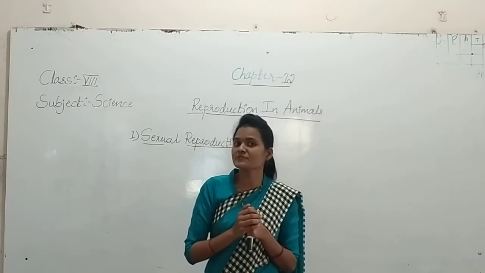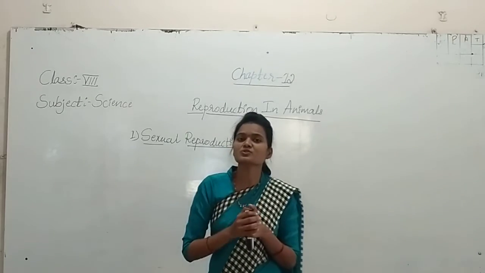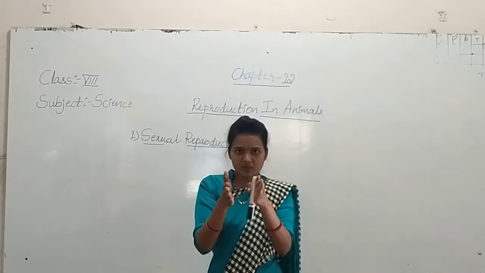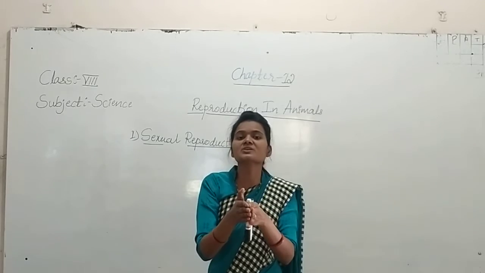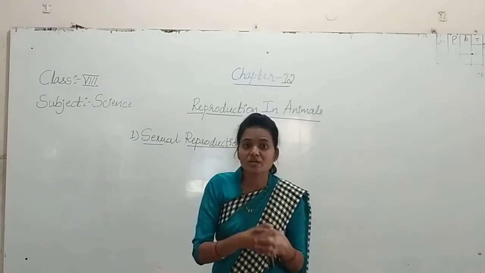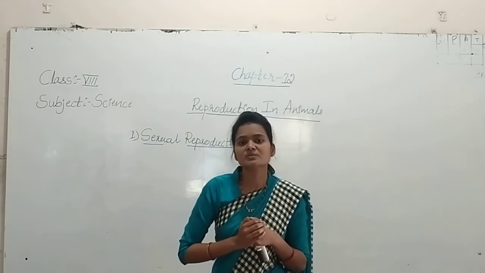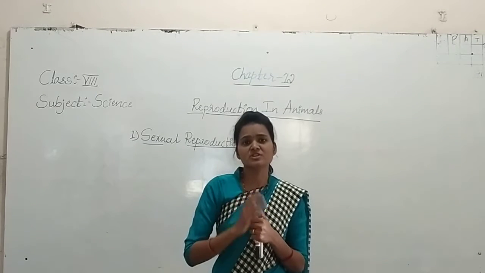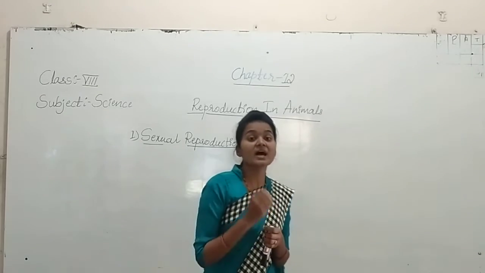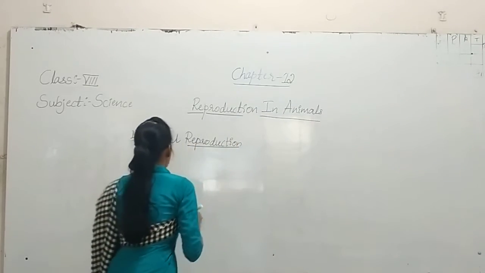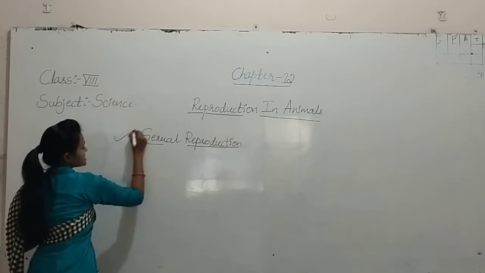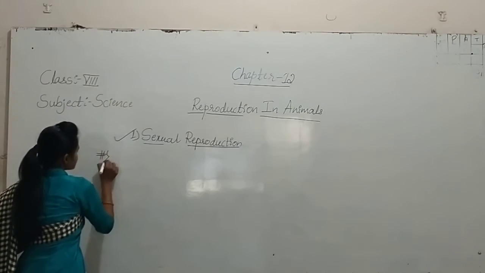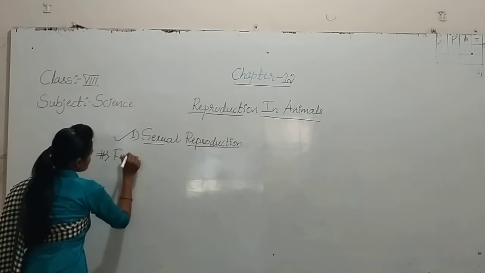Ovaries are in the female, and sperm is produced in the male testes and carried through the sperm duct. The egg and the sperm fuse with each other to form the zygote. So what is the zygote? It is an individual. Exactly now, today we are discussing the fertilization process. This we discussed yesterday, sexual reproduction, and today we are discussing the fertilization process.